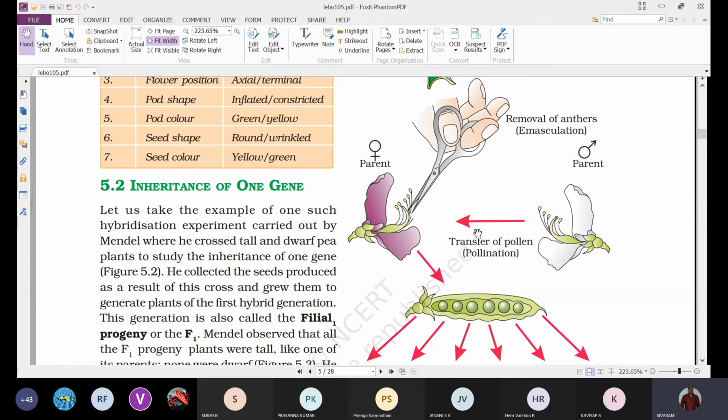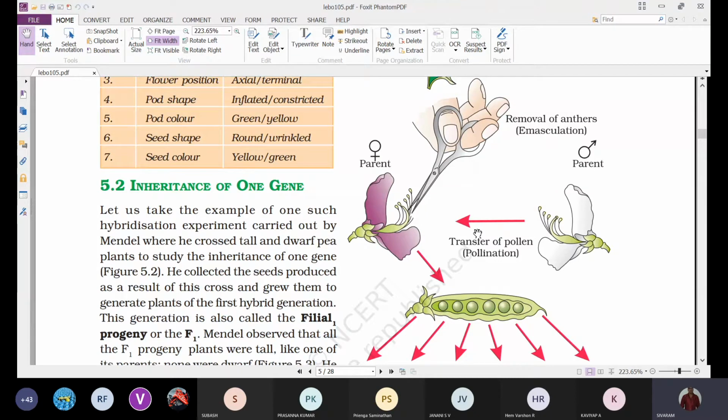Later it is bagged, so that we can prevent unwanted pollination. The pollen grains will germinate, enter into the embryo sac, and undergo fertilization, and the seeds are produced. The fruits and seeds develop, the seeds are collected and raised to obtain the new generation, which we call the first generation.